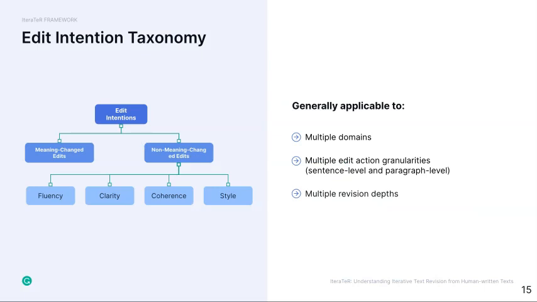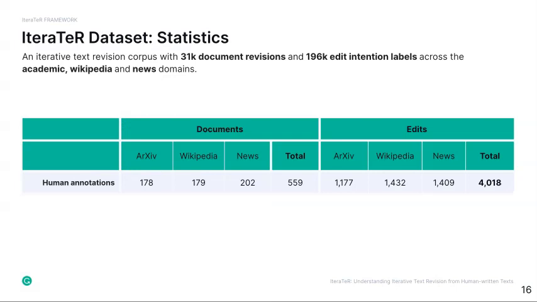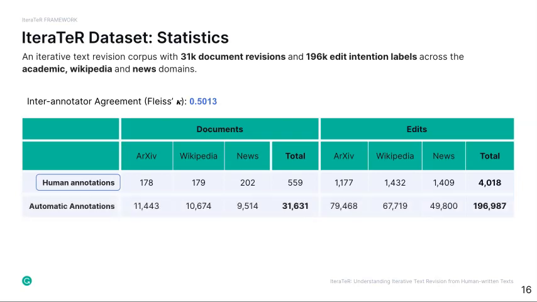In general, our edit intention taxonomy is applicable to multiple domains, multiple edit granularities, and multiple revision depths. Based on our proposed taxonomy and collected dataset, we first manually annotate 4,000 edits across 3 domains, which achieves moderate inter-annotator agreement. Then we build an edit intention prediction model to automatically label the remaining dataset to construct the automatically annotated dataset, which is what we finally train our iterative text revision models on.